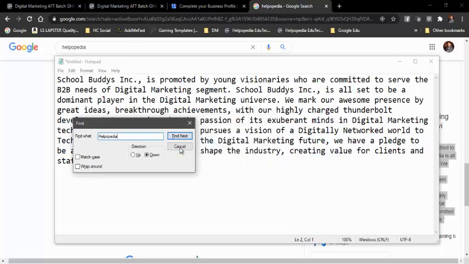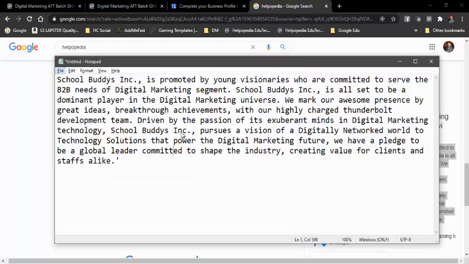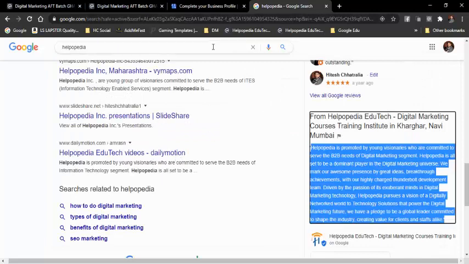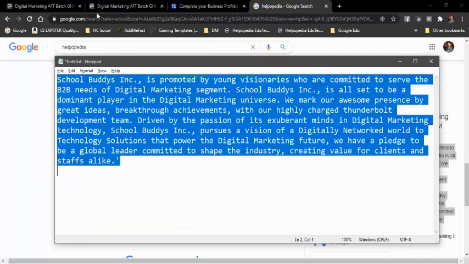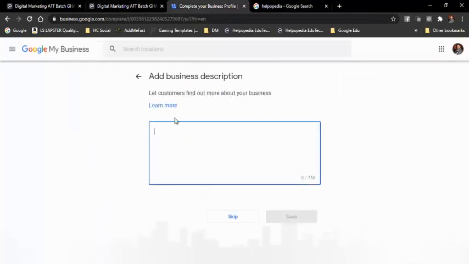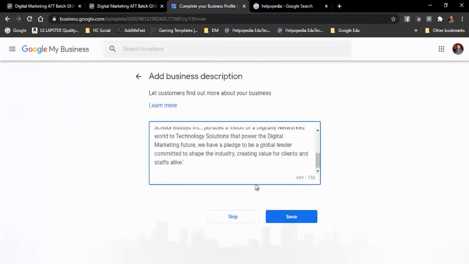Okay, fine, so this is perfect. So right now temporarily I'm just adding this, and once this is added, I will come over here and add the description, and then I can click on save. So we have a maximum of 750 characters that I can add, so that is already added, and then I click on save.